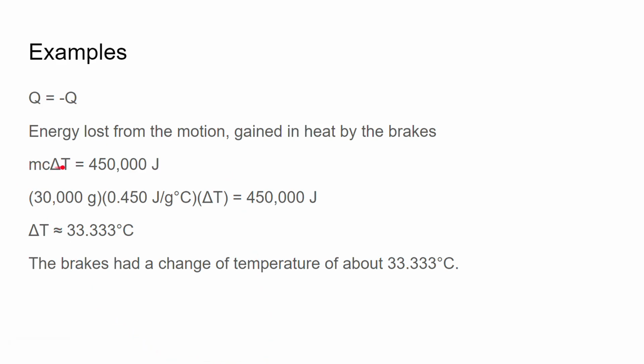So we have mcΔT equals 450,000 joules. We have the 30 kilograms, right? 30,000 grams is 30 kilograms. This is from the brakes. The iron heat capacity, remember the iron was what the brakes were made out of. The change in temperature and how much was lost from the kinetic energy. Now then we do the calculation here, and we solve for ΔT algebraically, and we get about 33.33333 degrees Celsius. So the brakes had a change of temperature of about 33 degrees Celsius.